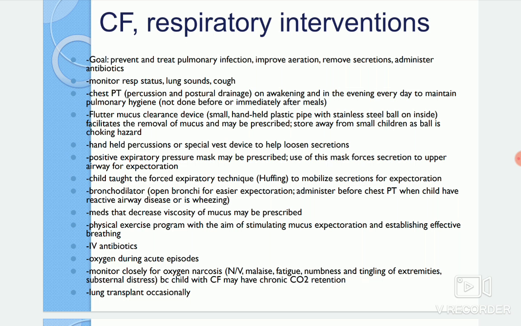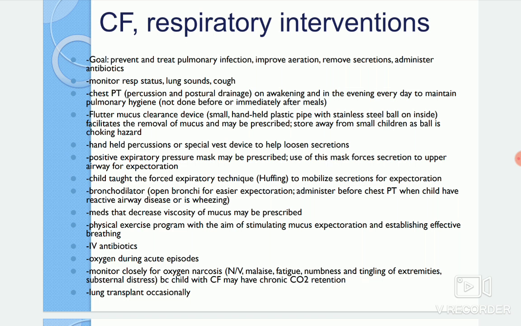For easy expectoration, this will be helpful for us, and it should be administered before the chest physiotherapy, so that we can bring the secretions out easily and clear the airway. Even in cases of wheezing we can provide this. And medications that decrease the viscosity of the mucus will also be prescribed here. And physiotherapy programs mainly aim at stimulating mucus expectoration and establishing effective breathing. And IV antibiotics are also used here.